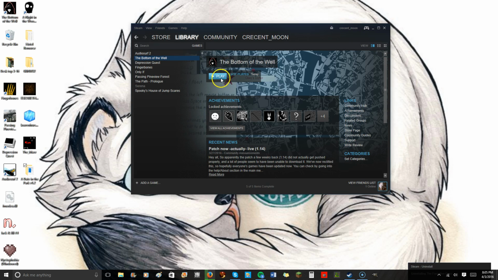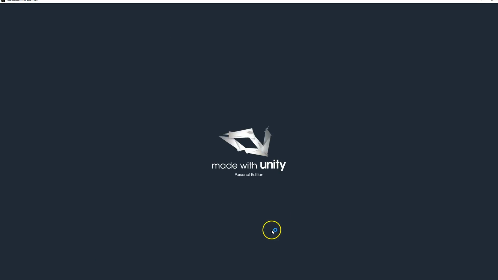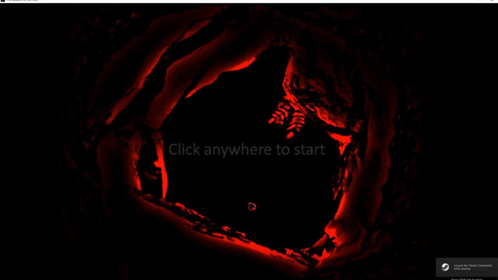So hopefully this will do its thing. Windowed, please. Thank you. Yes, because windowed usually means it records. Okay, Unity Engine. Click anywhere to start. Now, I was told that this was a pick your own adventure game, so I might do a few more episodes of this. This is supposed to be based on an Alice in Wonderland, falling down a well or a dream or something that she had.